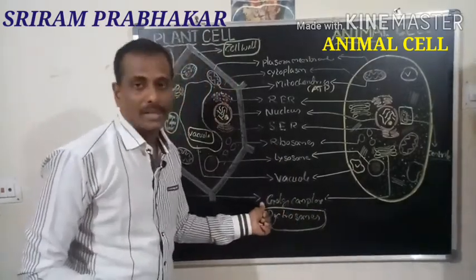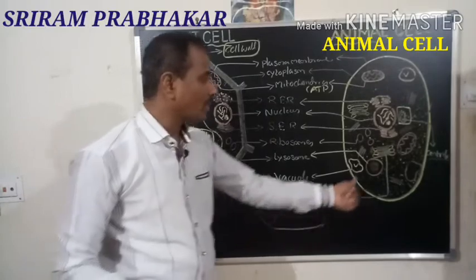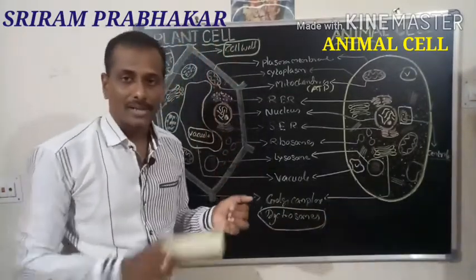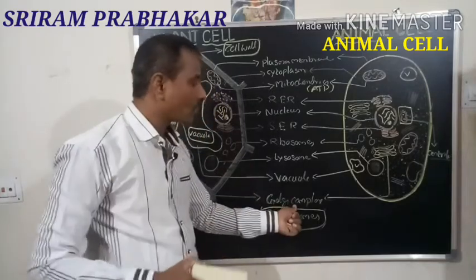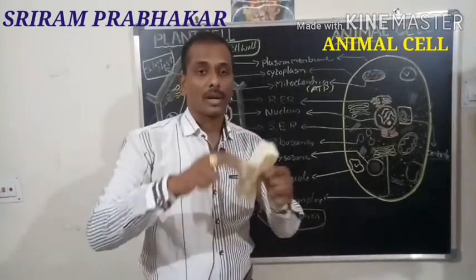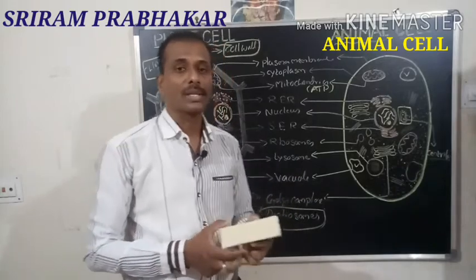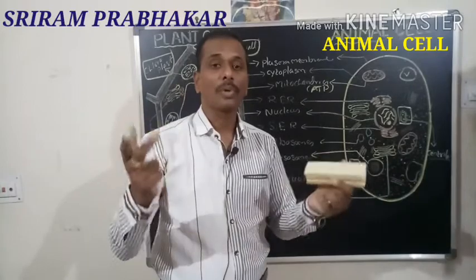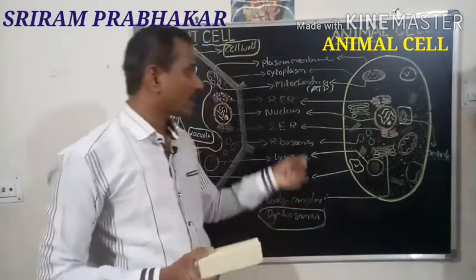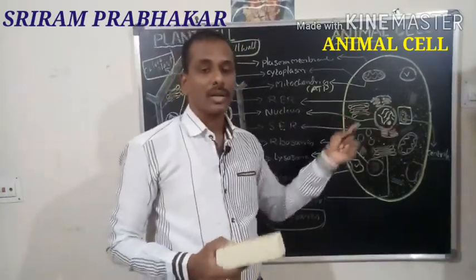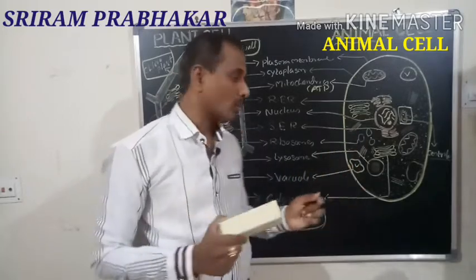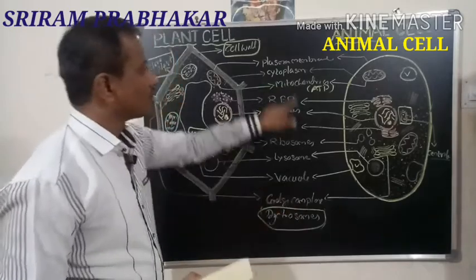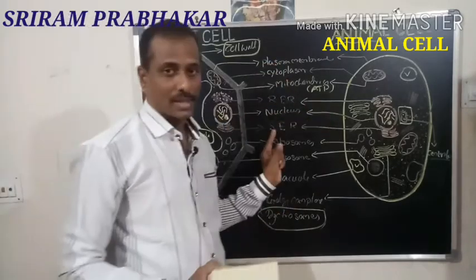Then Golgi complex. We call it Golgi complex in animal cell, dictyosomes in plant cell. So what is the function of Golgi complex? It can restructure the proteins and lipids which are synthesized in the cell and transport them to the area where the proteins or lipids are essential. The Golgi complex can supply these proteins and lipids. So these are the cell organelles generally present in both the cells.